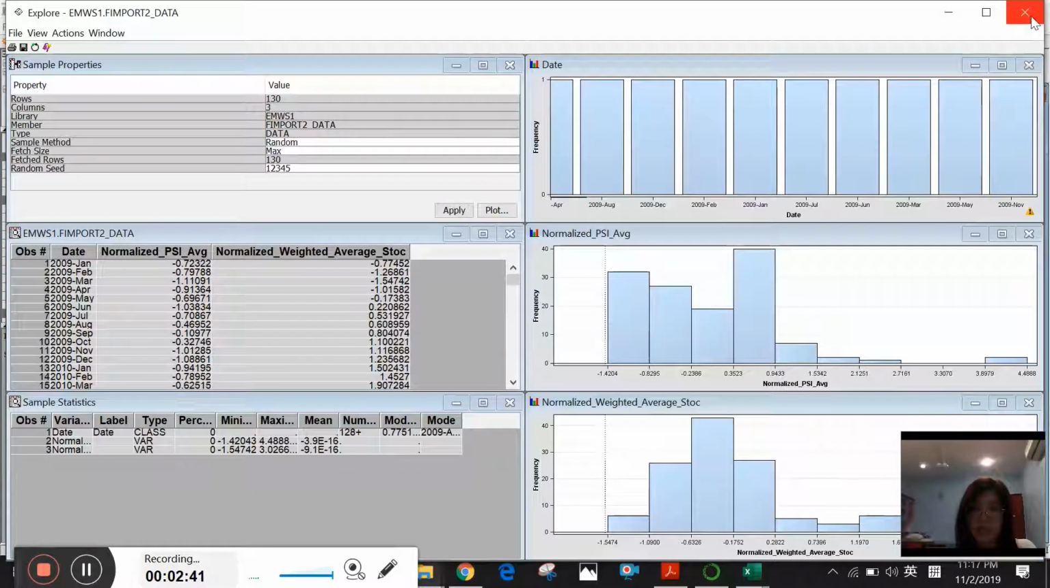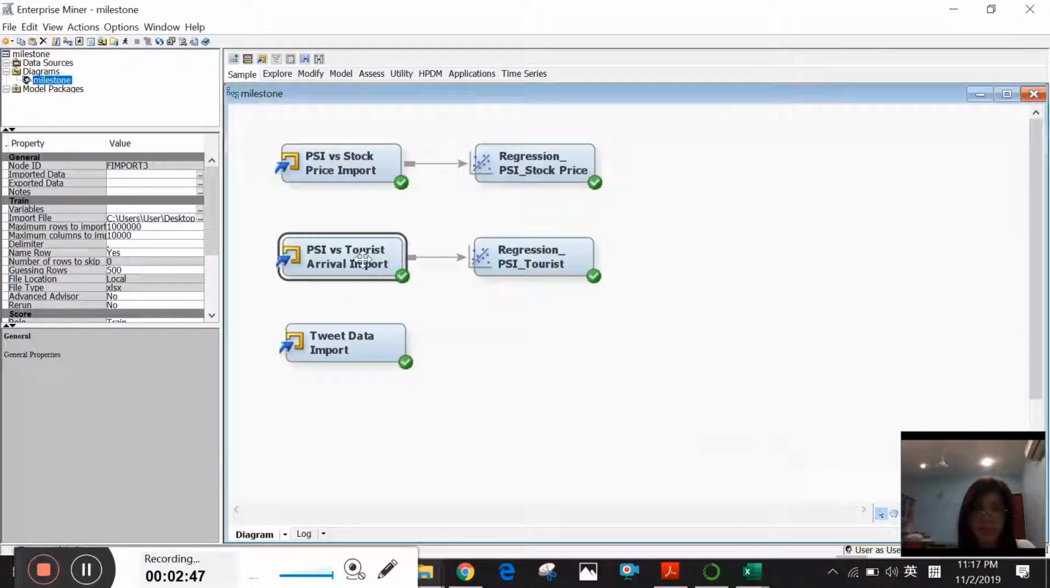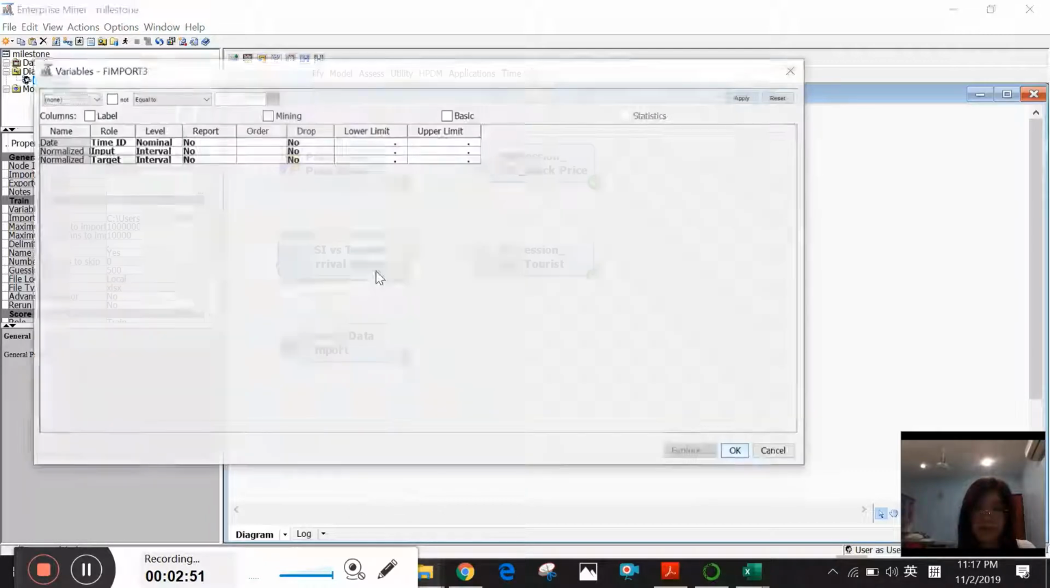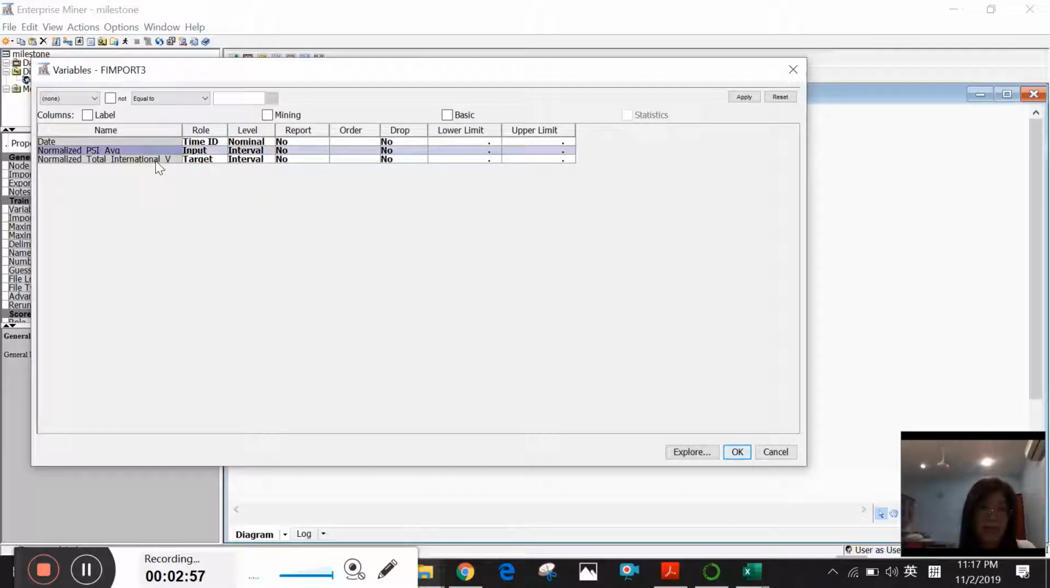The next data set I would like to explore is the PSI and the tourism arrival data, which we click edit variable. In this data set, there are PSI data and also the tourism arrival data. I assign roles: this one has time ID, this one has input, then the tourist arrival data has target. Then we highlight this data and click explore.